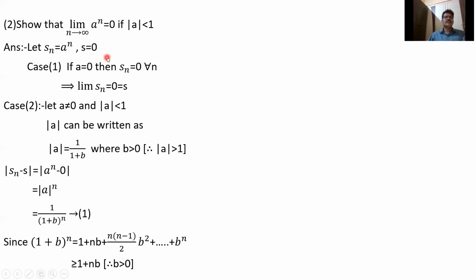So I will prove two cases. Case 1, if a equals 0, what happens? If a equals 0, then Sn equals 0. It is a constant sequence, it converges to 0. You know, already in the second class we have shown that if Sn is a constant sequence, Sn equal to k for all n in N, then Sn converges to k. So here Sn converges to 0. Therefore limit Sn equals 0. The first case is simple.